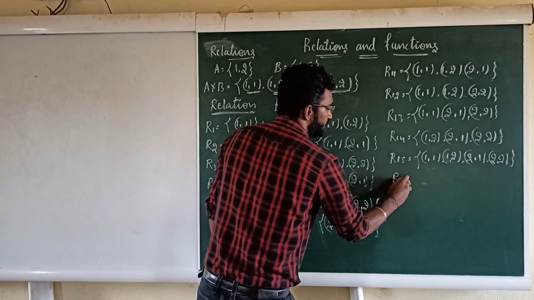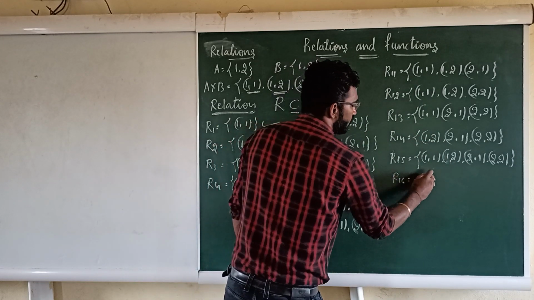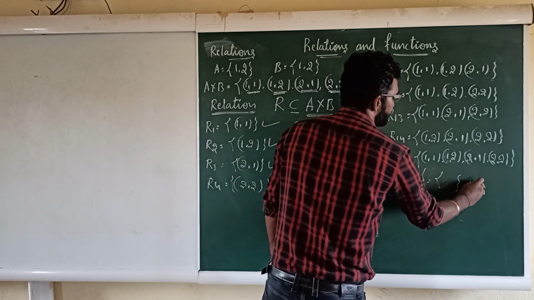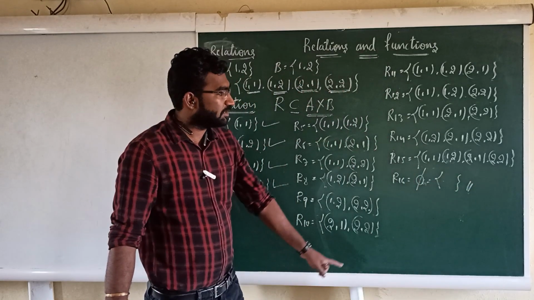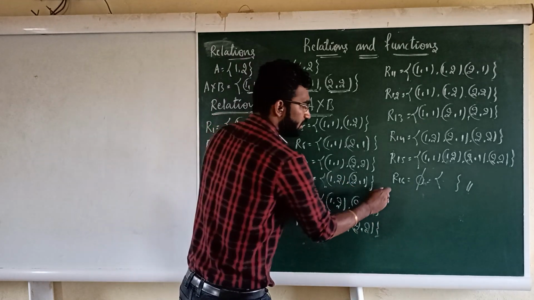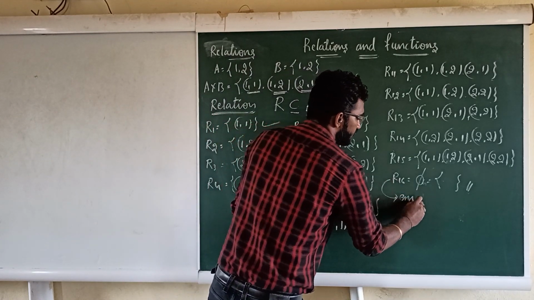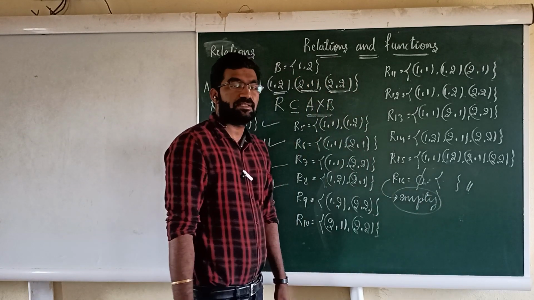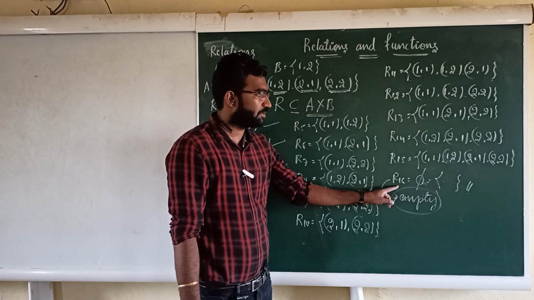Then the last relation, which is R16, which is called no relative elements. Therefore the set which is having no ordered pairs is called an empty relation, right? The relation which is having no ordered pairs is called an empty relation.